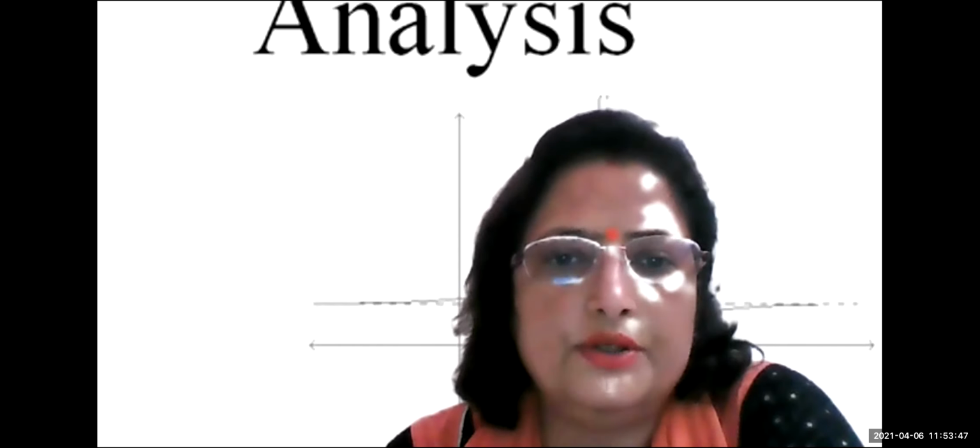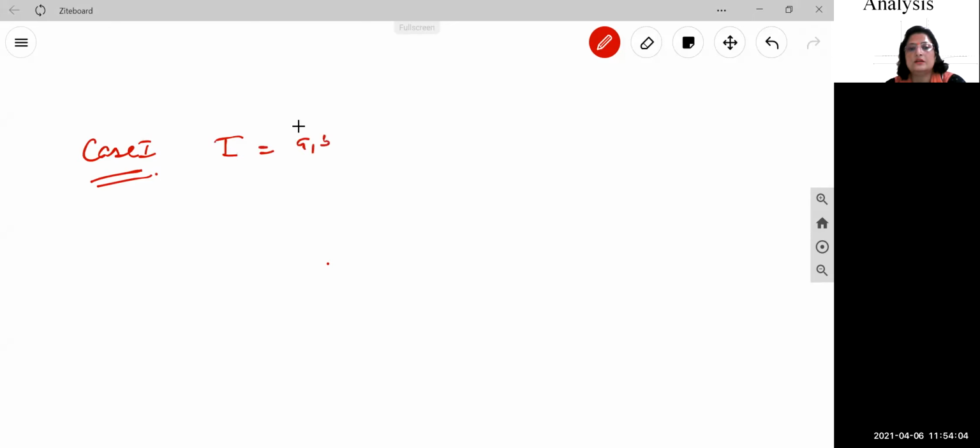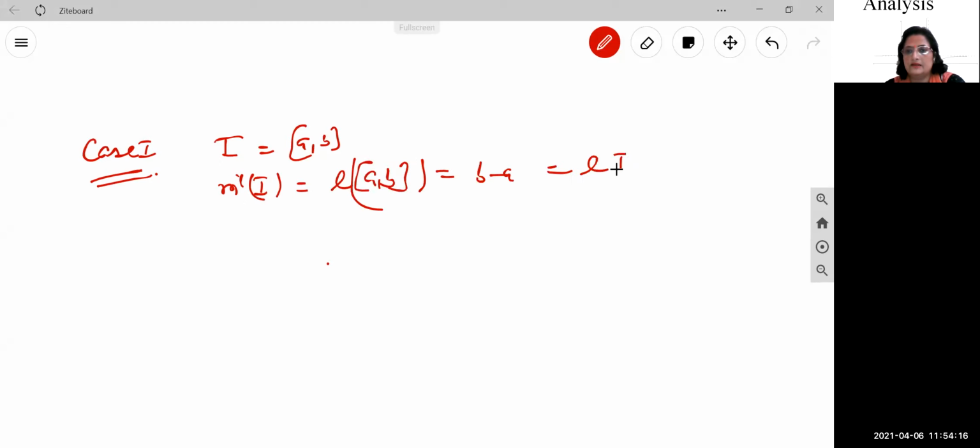Yes, today we will continue the same theorem that the outer measure of an interval is its length. So case number one that we have done so far: if I is the closed interval [a, b], then m star I is equal to the length of the closed interval, that is b minus a, which is equal to length of I. Now, case number 2.